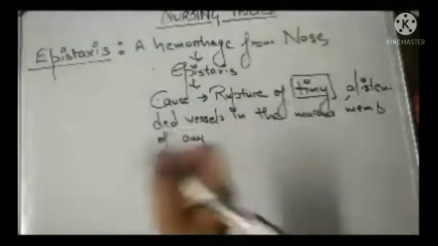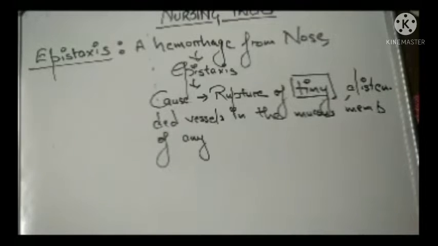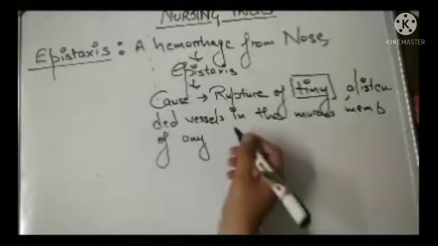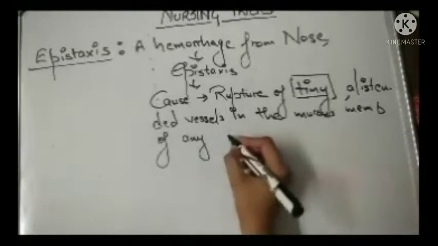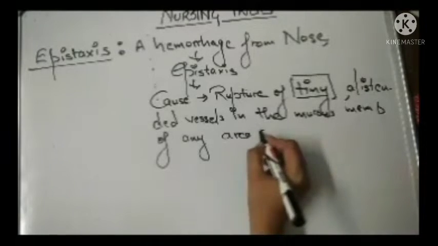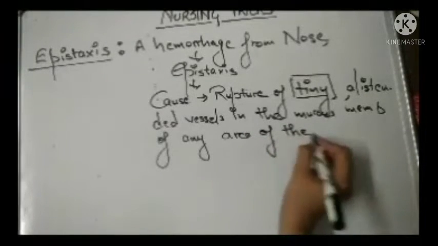It can be in the anterior part of the nose, or it can be in the posterior part of the nose. Any area of the nose.